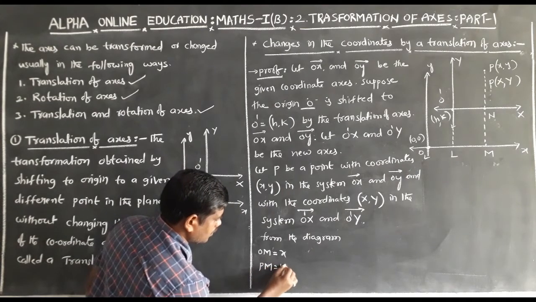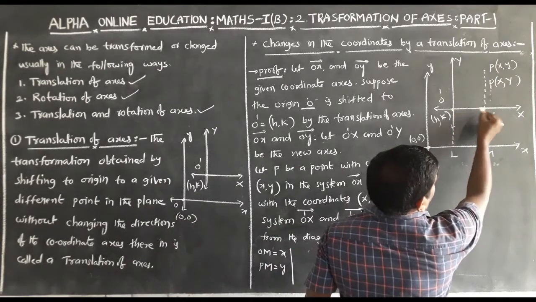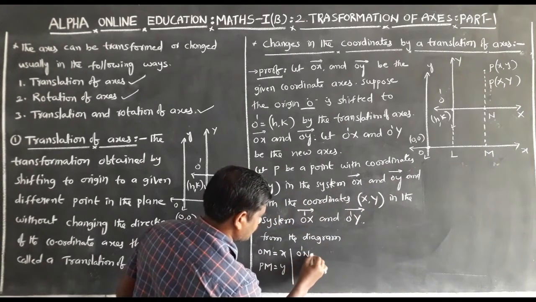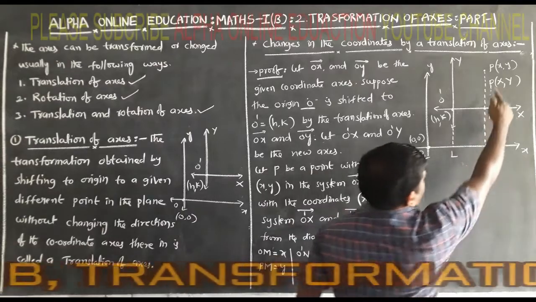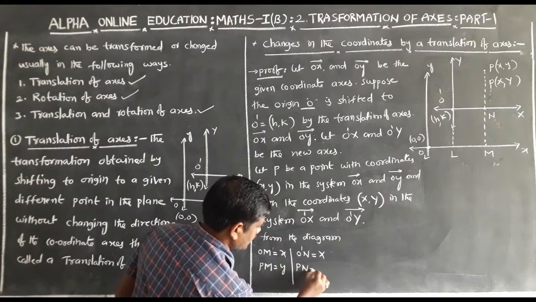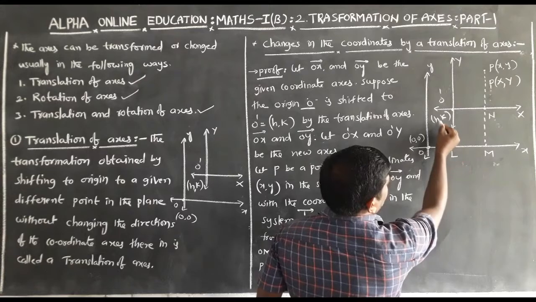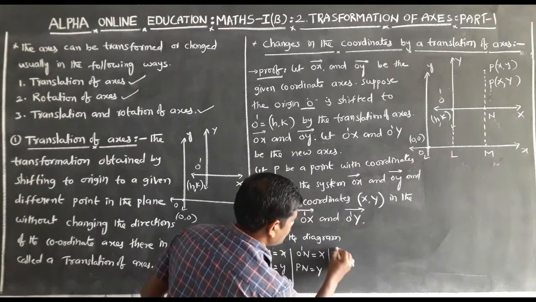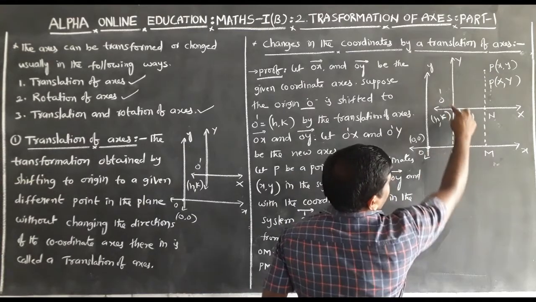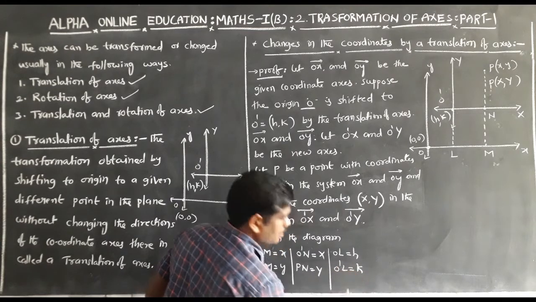PM is equal to small y. Again, O dash N is equal to capital X. PN is equal to capital Y. OL is equal to H. Again, O dash L is equal to K.